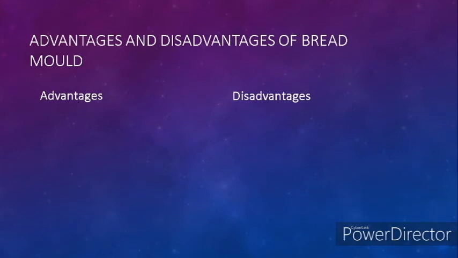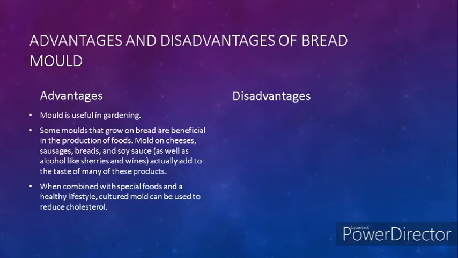Advantages and disadvantages of bread mold. So these are some advantages and disadvantages of bread mold. Mold is useful in gardening. Some molds that grow on bread are beneficial in the production of food. Some examples are mold on cheeses, sausages, breads, and soy sauce, and they usually add to the taste of many of these products. And also when this mold is combined with special food plus a healthy lifestyle, very important, cultured mold can be used to reduce cholesterol.